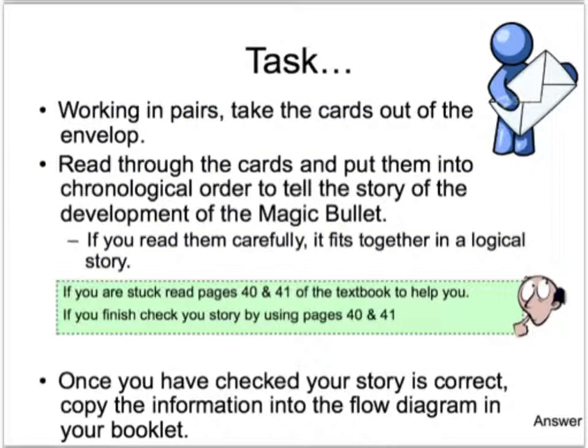Your task then, working in pairs or alone, is to take the cards out of the envelope you've been provided with, read through them and put them into the chronological order appropriate to tell the story of the development of the magic bullet. Cast your mind back as far as Jenner and Pasteur and Robert Koch. If you read them carefully, it fits together in a logical story. If you're stuck, please refer to pages 40 and 41 of the textbook to help you. Then check your answers against pages 40 to 41. Once you are happy and you've checked, please copy the information onto the flow diagram in your booklet.